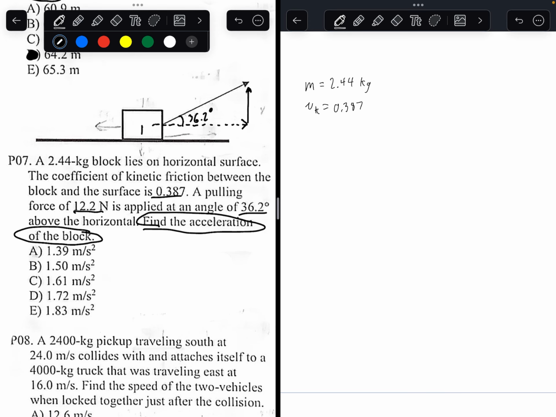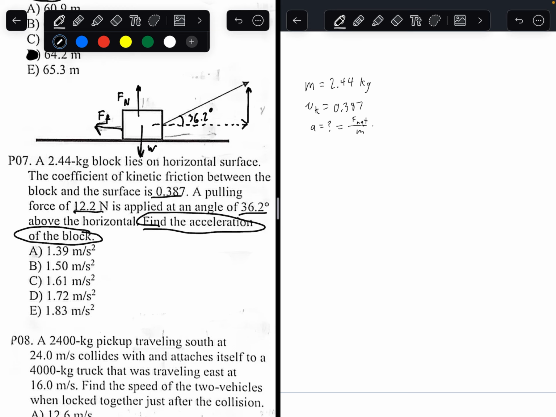We have the weight force, because the object has mass, so it always has weight force. We have a normal force. In this case, normal force is not equal to weight force. That's one big thing we have to know about this question. And we have the force of friction. We're trying to find acceleration. By Newton's second law of motion, we know acceleration is net force divided by the mass.